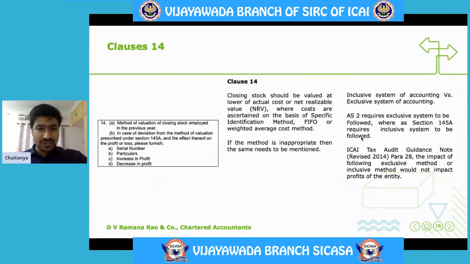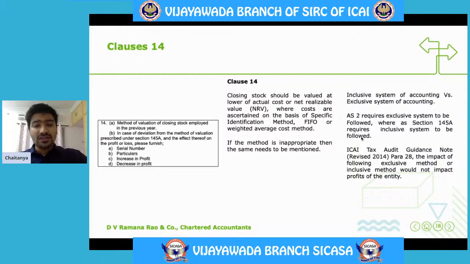Clause number 14. Method of valuation of closing stock employed in the previous year. In the case of deviation from the method of valuation prescribed under section 145A and the effect thereof on profit or loss. Closing stock should be valued at lower of actual cost or net realizable value, where costs are ascertained on the basis of specific identification method.